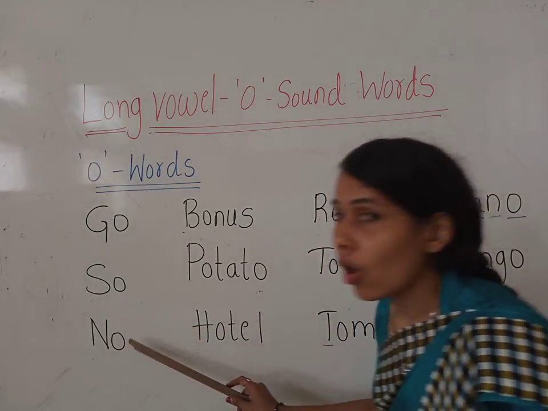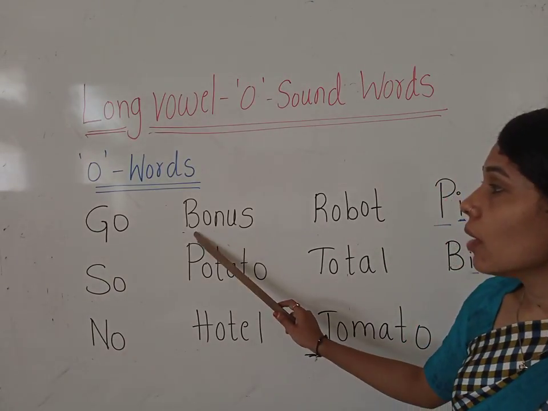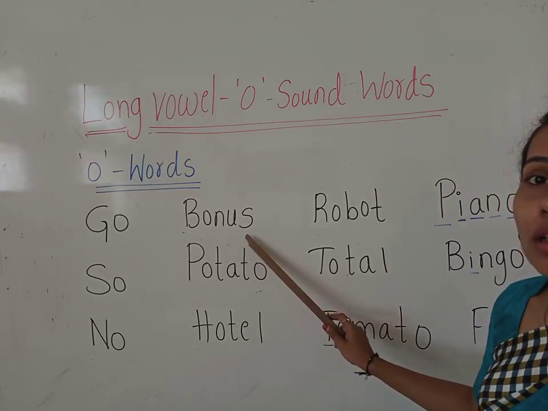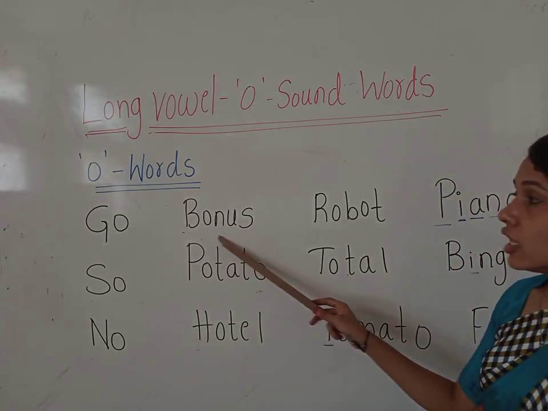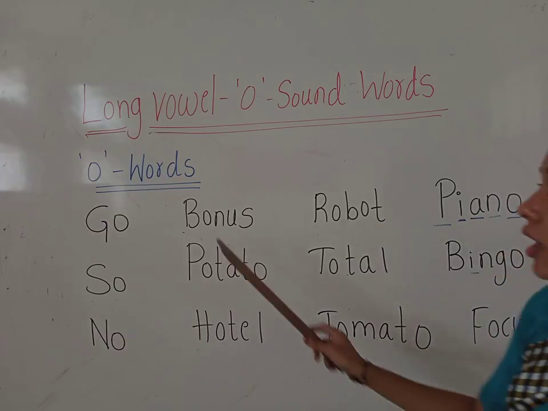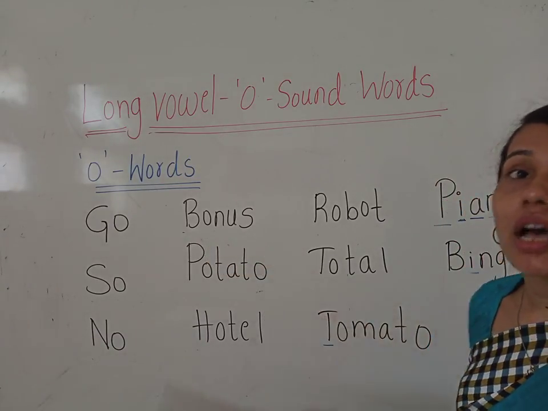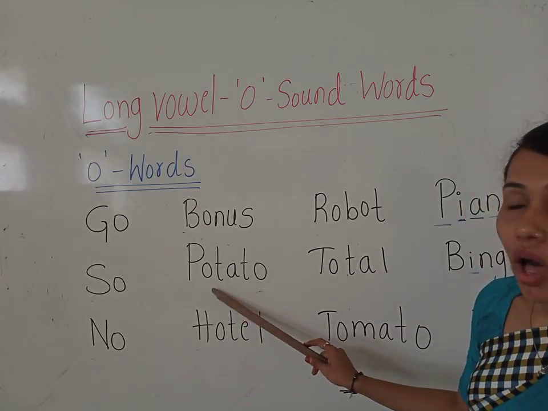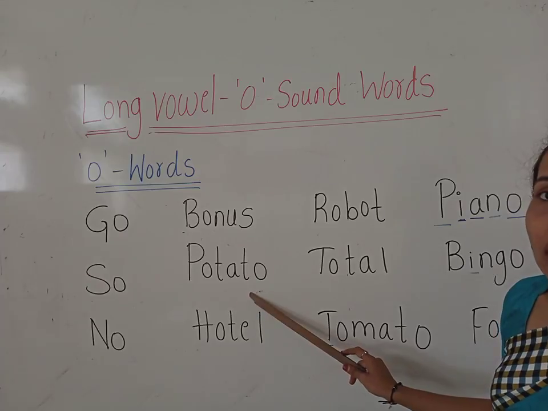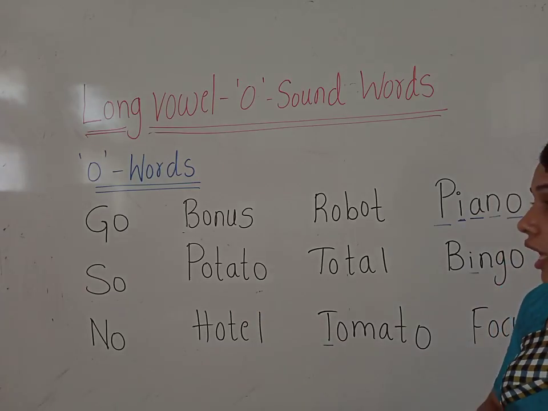N, O. No. B, O, N, U, S. Bonus. Okay. Pay attention to the pronunciation, children. B, O, N, U, S. Bonus. Okay. P, O, T, A, T, O. Potato. Okay.